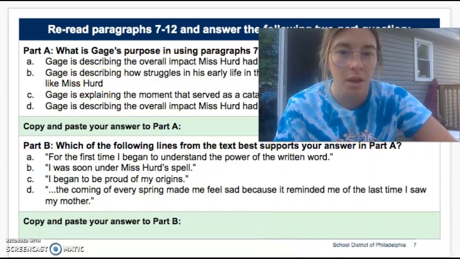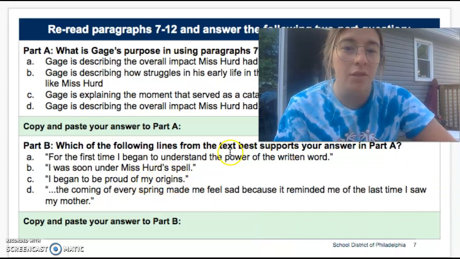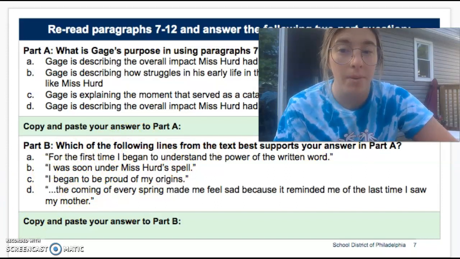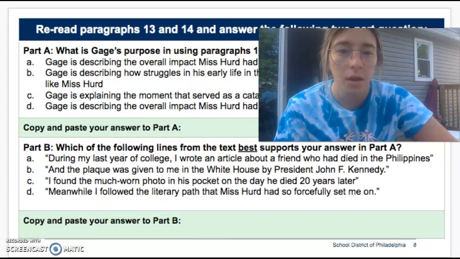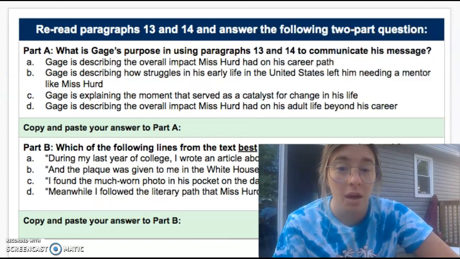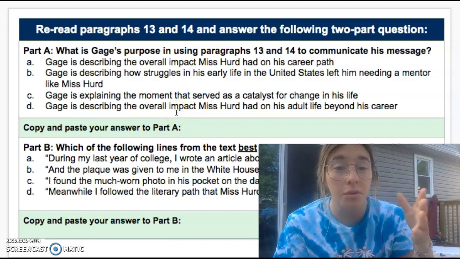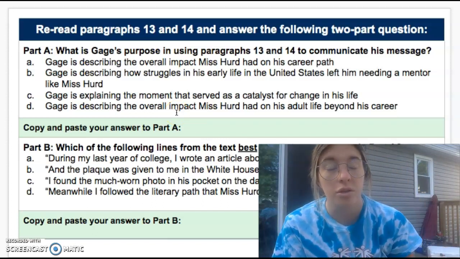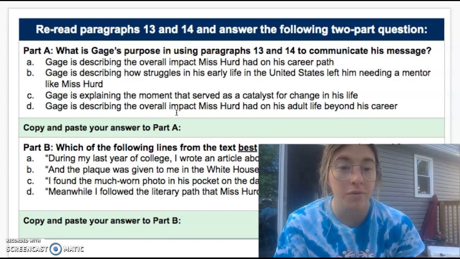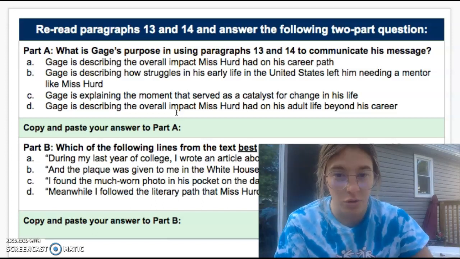And then, which of the following lines from the text best supports your answer to part A? There's your evidence. This one, you don't have to type it. You just have to copy and paste it. And then, same thing, author's purpose. What's the reason why he used 13 and 14 to communicate his message? So this doesn't mean like, why did he use those paragraphs? Why did he use the information he provided in those paragraphs?